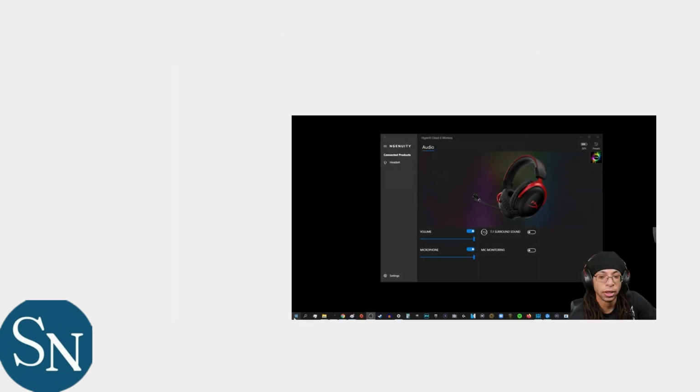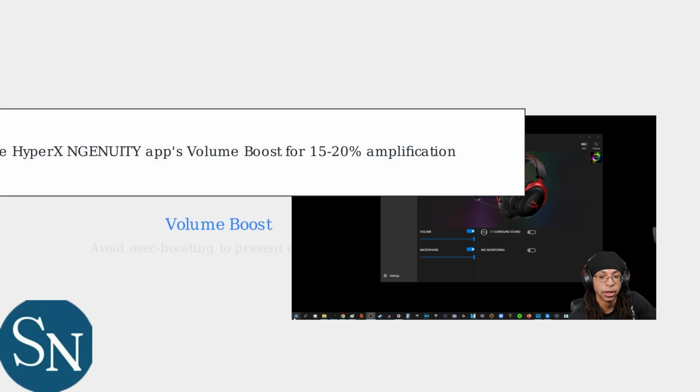If the volume is still too low, you can use software enhancements. The HyperX Ingenuity app has a built-in volume boost feature that can safely amplify the audio output by 15 to 20%. Be careful not to overboost, which can cause distortion.